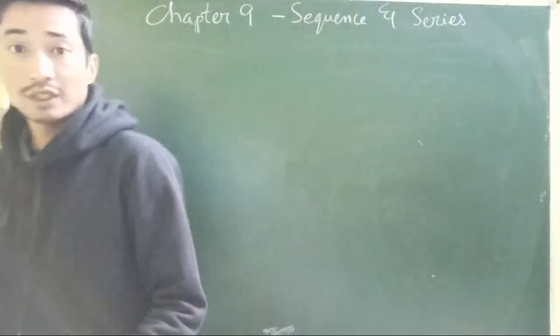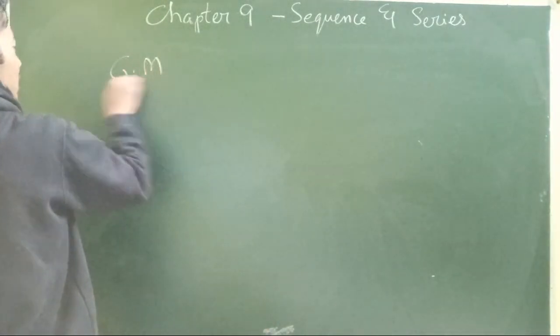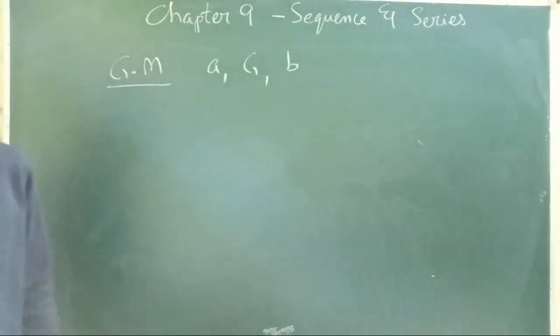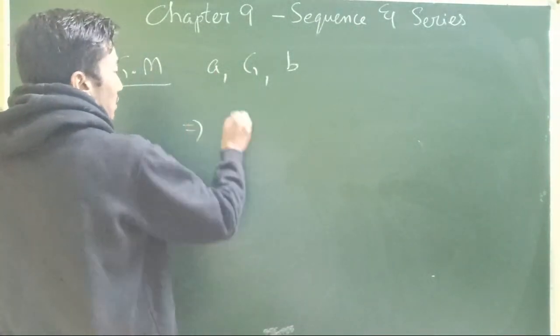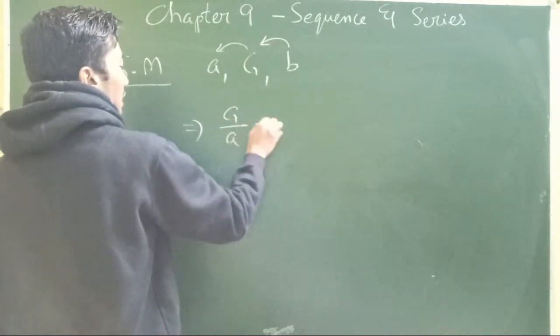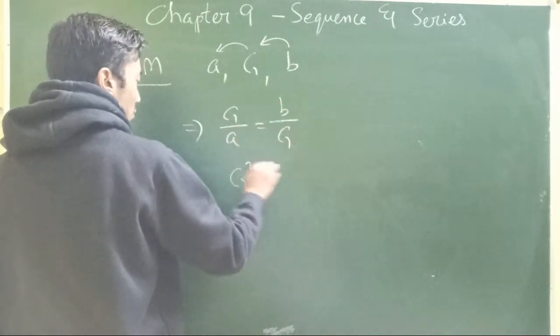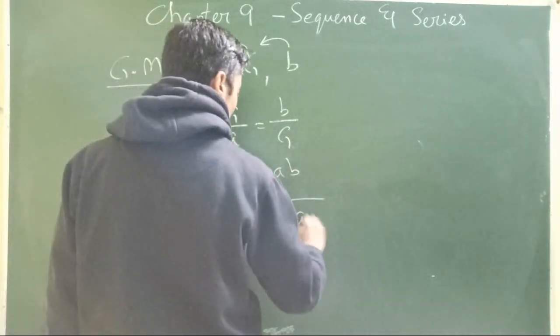Then of course, similarly, just like in arithmetic progression, we also have the geometric mean. If A, G and B are in geometric progression, then they should have a common ratio, that is G divided by A should be equal to B divided by G. That means G square is AB, that is, geometric mean G is root over AB.